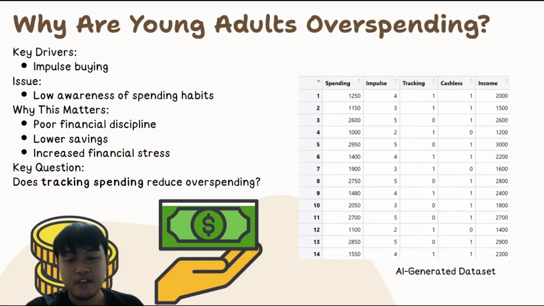We also consider other factors such as income and cashless payments usage in our analysis. This leads to our key question: does tracking spending actually help reduce overspending? To investigate this, we used an AI-generated dataset.